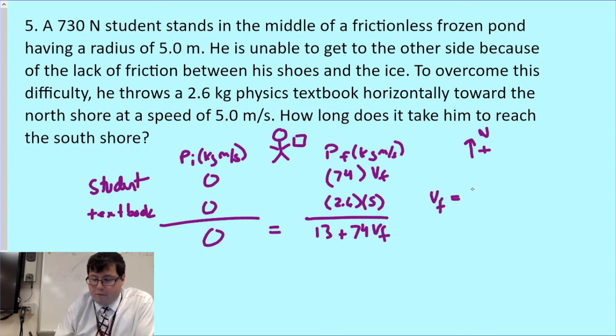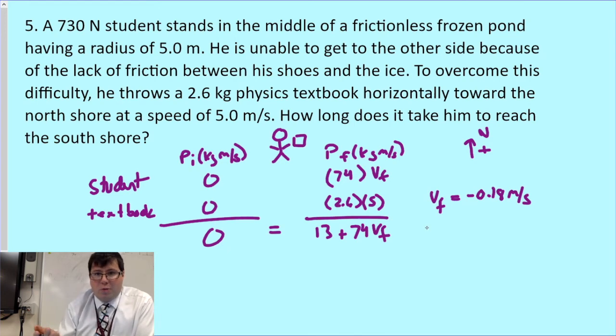When you solve this for VF, you're going to notice that it ends up, it looks like, being negative 0.18 meters per second. Why is the negative there? Well, because you're going to be moving the opposite direction. If you move the textbook north, you end up moving south, so the negative makes sense.